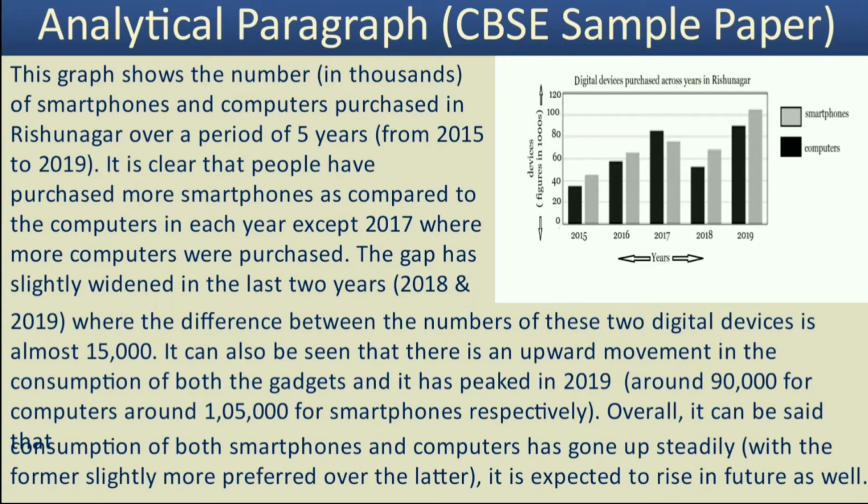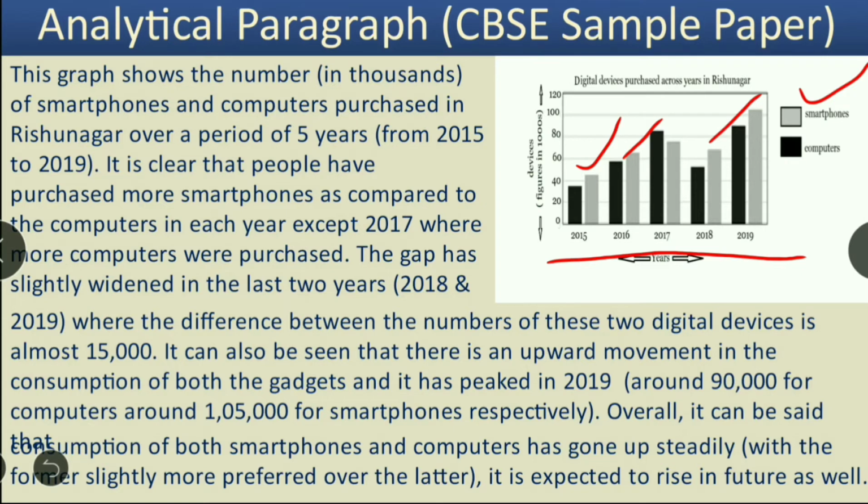So we can see that 2 digital devices have been given here, smartphones as well as computers. We can clearly see that use of smartphones and computers is increasing year by year, as we can see that the bars are getting higher here in 2015, then 16, 17, 18 and 19.